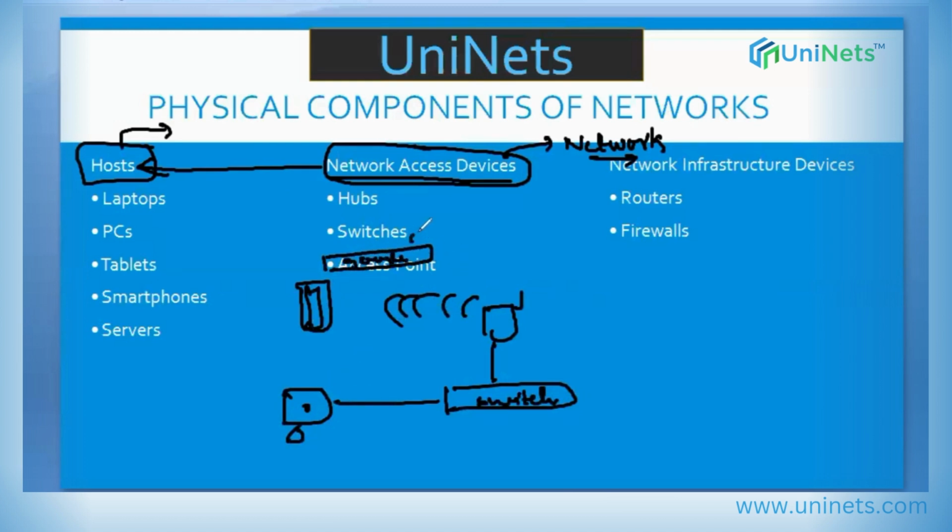This packet will first hit the network access device. This device is called a network access device because it gives me the access to the network. From the PC, the switch is a network access device.